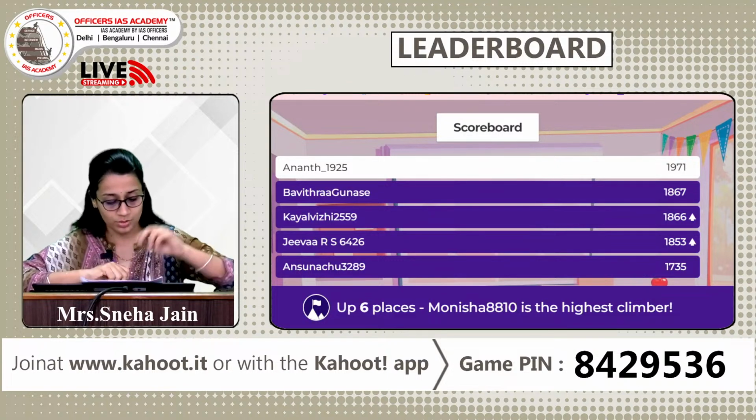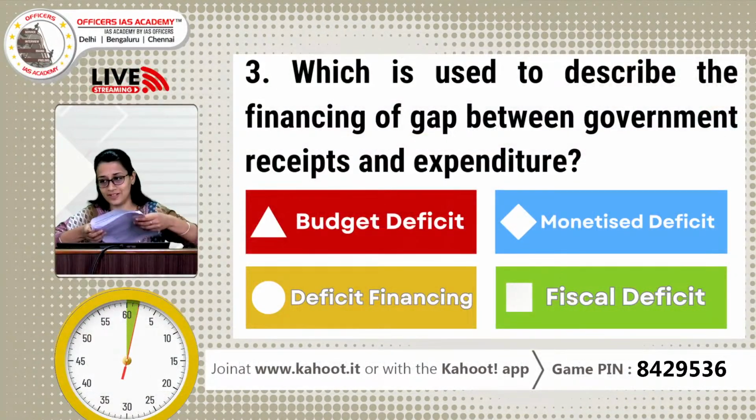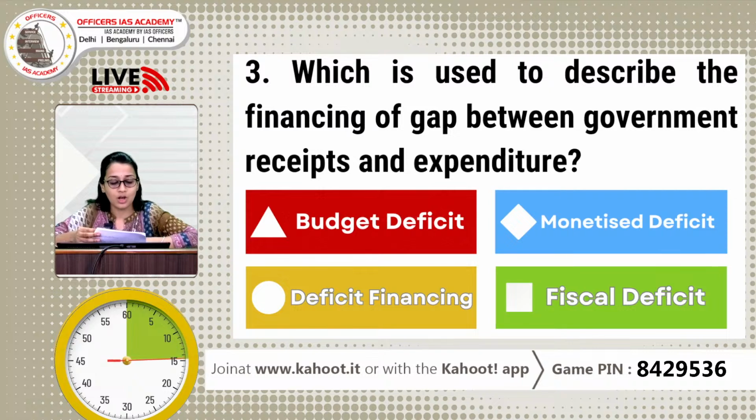So moving on to the next question on the screen. This is again a question from Indian polity. Which term is used to describe the financing of the gap between government receipts and expenditure? Option number A, budget deficit. Option number B, monetized deficit. Option number C, deficit financing. Option number D, fiscal deficit.